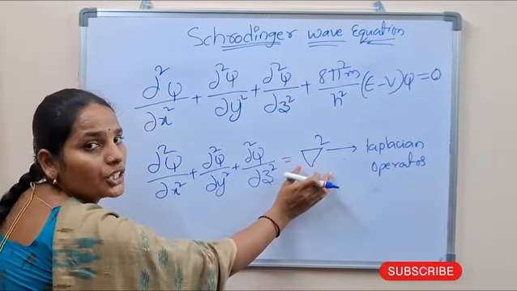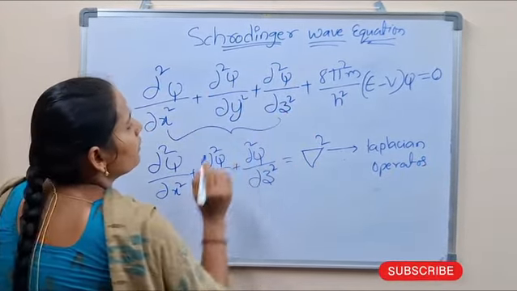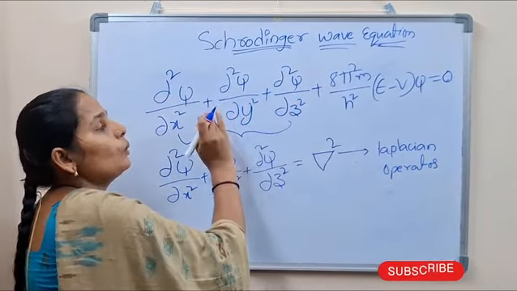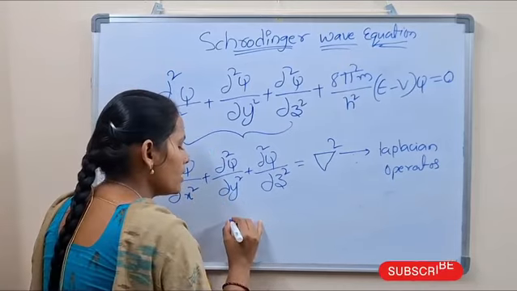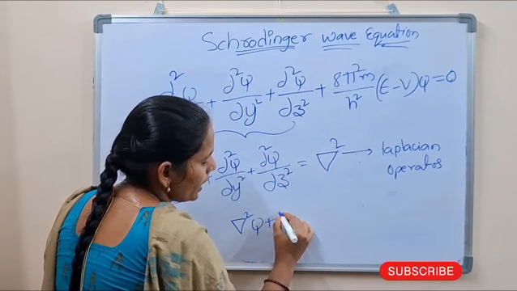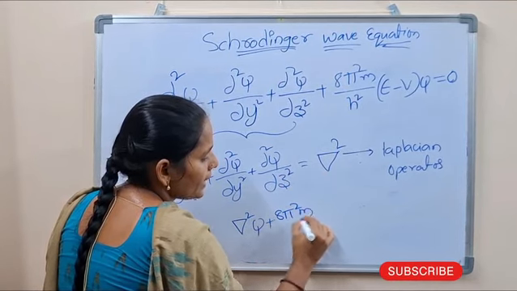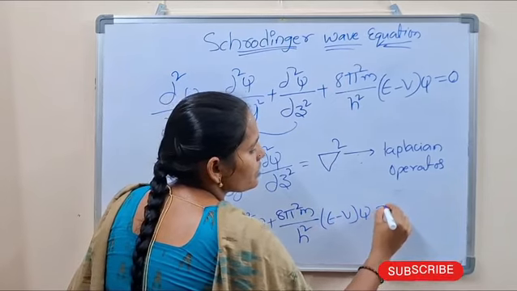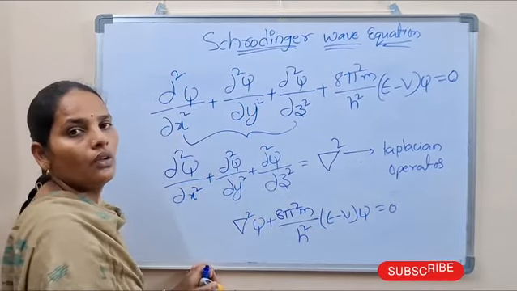By using this Laplacian operator, we can rewrite this equation as del square psi plus 8 pi square m by h square into E minus V into psi equal to 0.